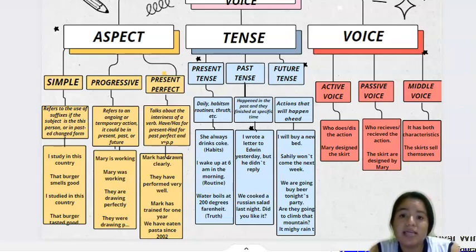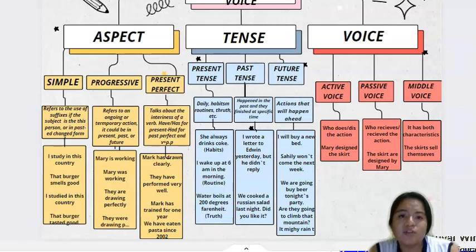Let's continue with the next of the grammatical devices. Here we have tense, which refers to changes of form of verbs depending on the time of the action. We have present tense, past tense, and future tense. Let's start with the present tense.